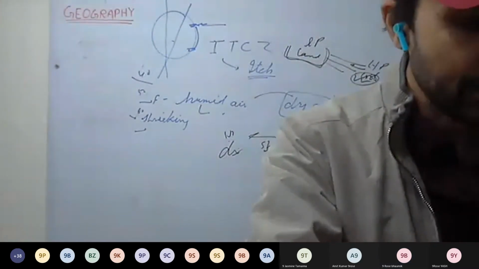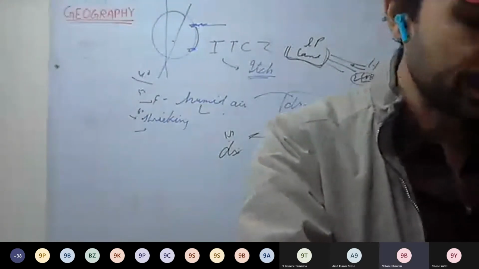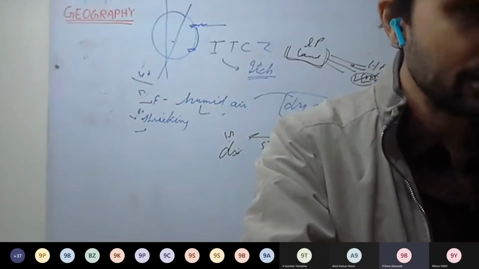The winds are deflected to the right in the northern hemisphere. That you can write: Coriolis force. Okay, explain a little bit more.